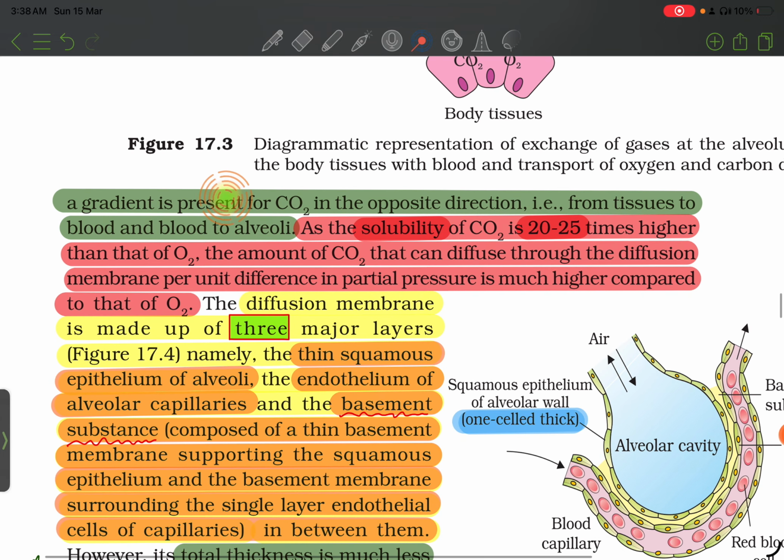The diffusion membrane is made up of three major layers, namely the thin squamous epithelium of alveoli, endothelium of alveolar capillary, and the basement substance, composed of thin basement membrane supporting the squamous epithelium and the basement membrane surrounding the single layer endothelial cells of capillary in between them. However, its total thickness is much less than a millimeter. Therefore, all the factors in our body are favorable for diffusion of O2 from alveoli to tissue and that of CO2 from tissue to alveoli.